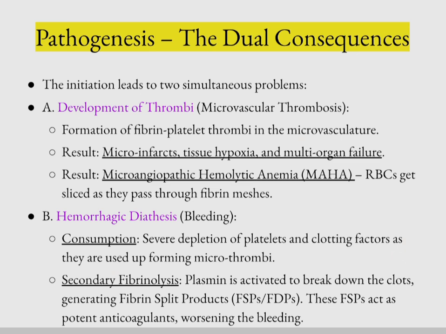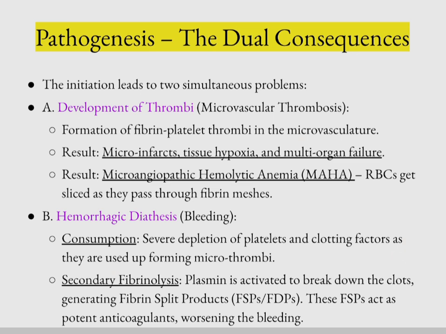So there is formation of fibrin platelet thrombi in the microvasculature that can lead to thrombotic occlusion of microvasculature and tissue hypoxia and then multi-organ failure, and also due to the fragmentation of the RBCs trapped in these thrombi, there is microangiopathic hemolytic anemia in which schistocytes are seen in the peripheral smear. The RBCs get sliced as they pass through the fibrin meshes in the microvasculature.